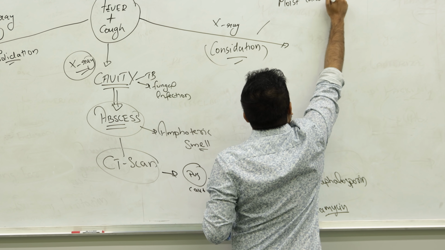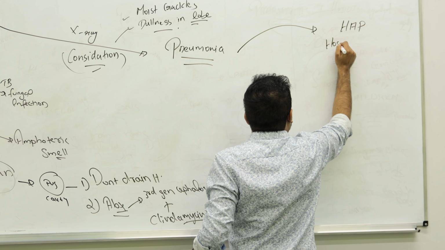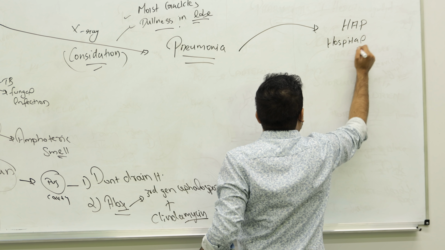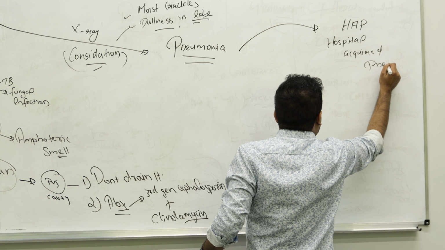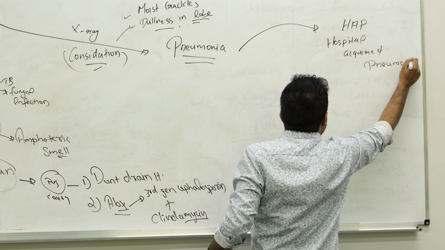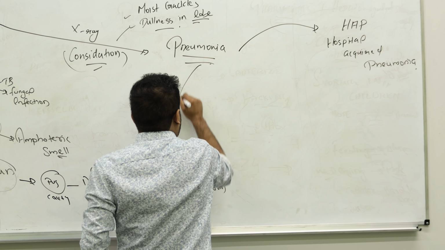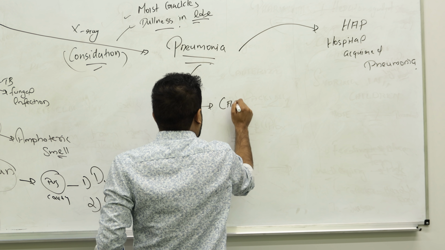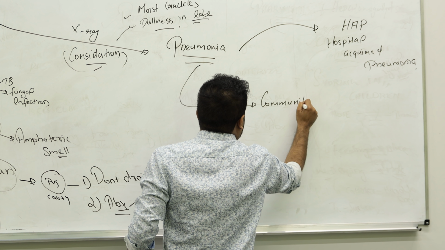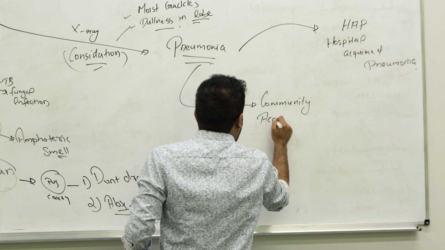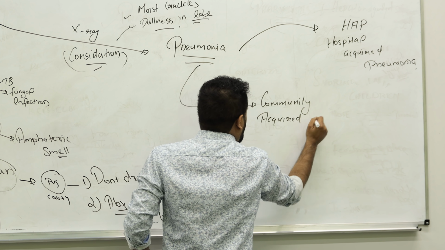We can classify pneumonia mainly into HAP, which means hospital acquired pneumonia, and CAP, which means, remember, community acquired pneumonia. The patient is having HAP or CAP.